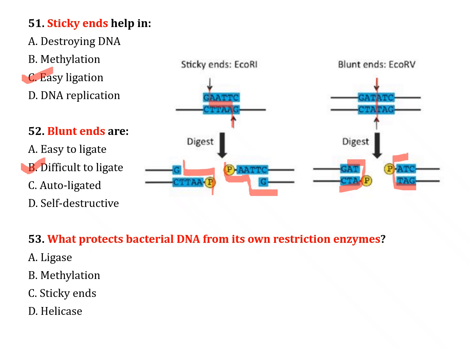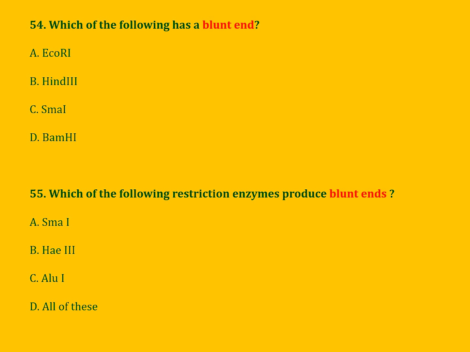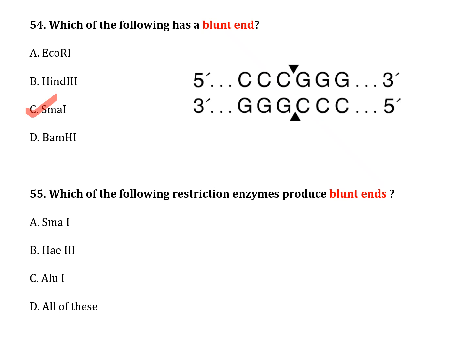The next question, number 53. What protects bacterial DNA from its own restriction enzyme? Option A, ligase; option B, methylation; option C, sticky ends; option D, helicase. The correct answer is option B, methylation. The next question, number 54. Which of the following has a blunt end? Option A, EcoRI; option B, HindIII; option C, SmaI; option D, BamHI. The correct answer is option C, SmaI. The recognition site of SmaI is CCCGGG.